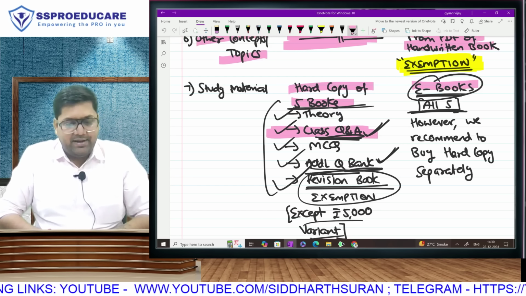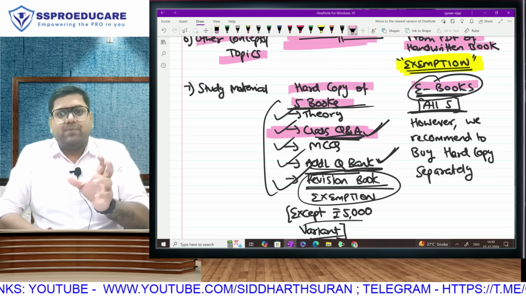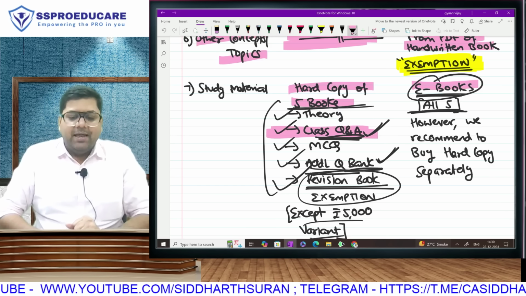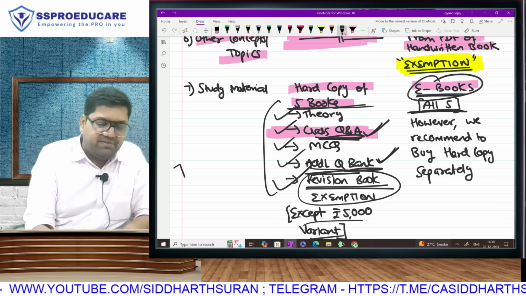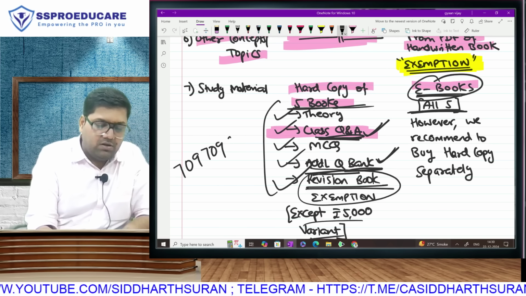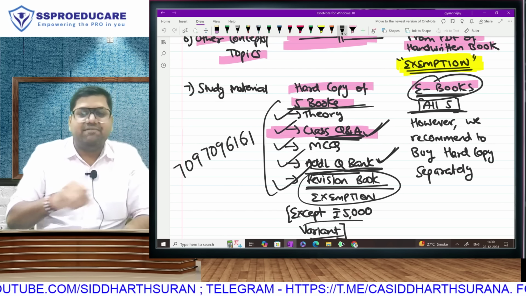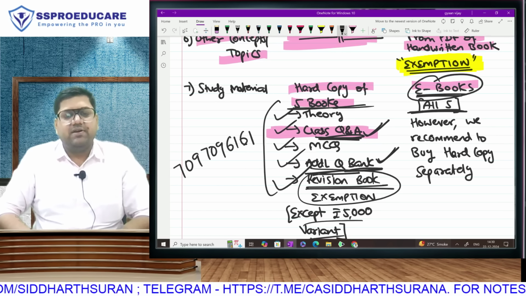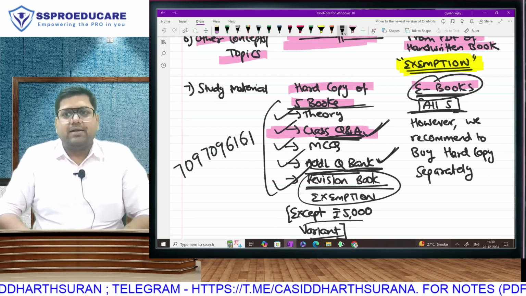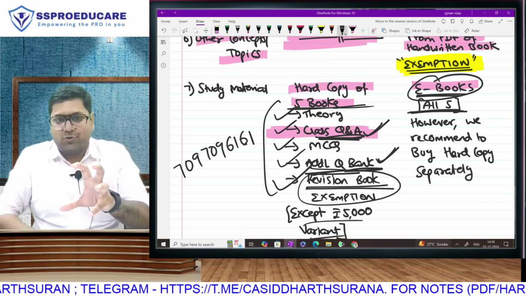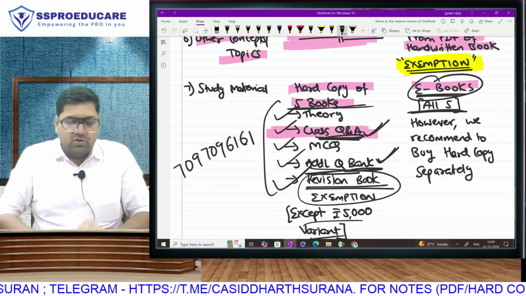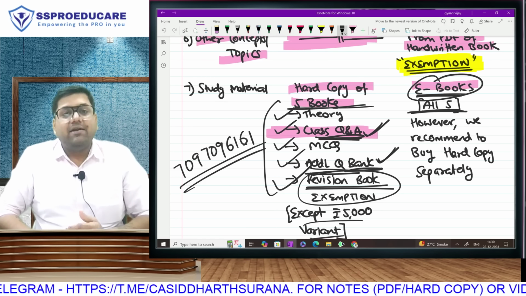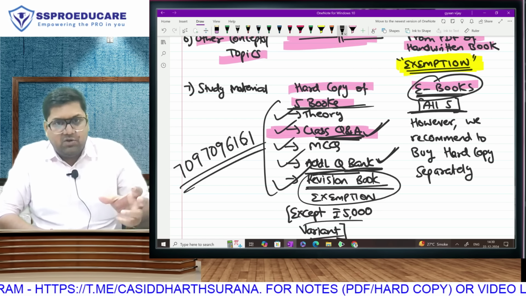Anybody who wants any guidance with respect to this, saying, sir, this is my problem, I have time shortage, or I have this shortage or that shortage, what you can do is, you will see the number of our admin team flashing on the ticker below. I'm still writing it: 709-709-6161. You can just WhatsApp on this number that I need some guidance, I am confused about the full course or the crash course. If you want any guidance, WhatsApp on 709-709-6161, and whenever I am available, whenever I am in the office,